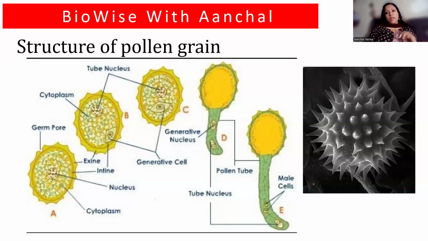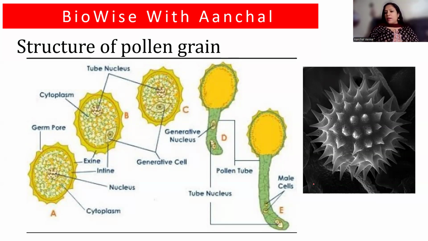And one is the generative nucleus, which actually contains the male gametes. Understood? Now, the tube nucleus is going to direct the pollen tube to the ovary. Behind it, the generative nucleus will go on moving and dividing into two male cells or male gametes, which will later go and cause double fertilization.